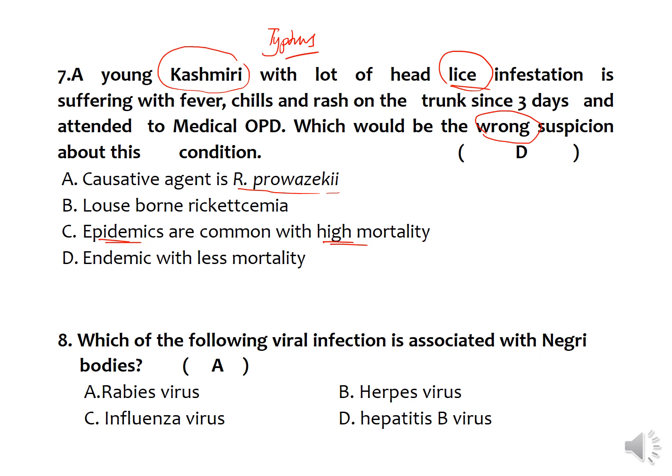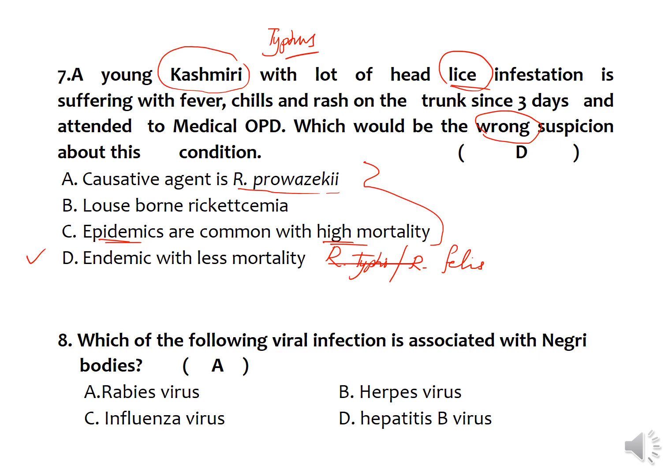So these 3 points are in favor of epidemic or louse-borne typhus fever, whereas endemic typhus is produced by Rickettsia typhi or Rickettsia felis, and is associated with less mortality. So the wrong answer related to this question is that typhus fever is endemic with less mortality.